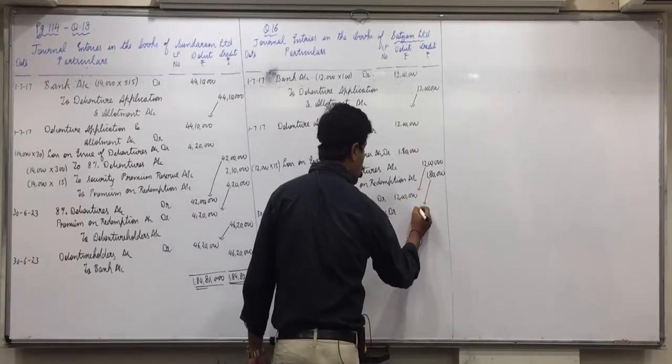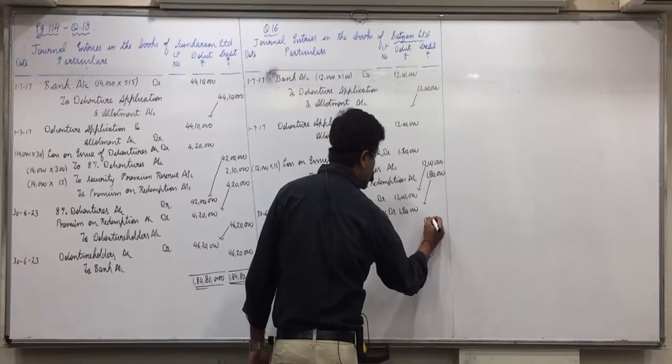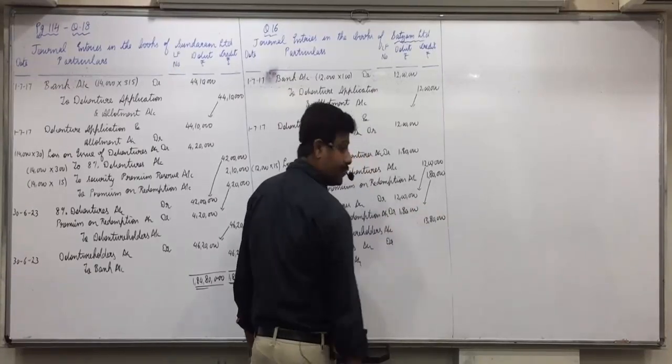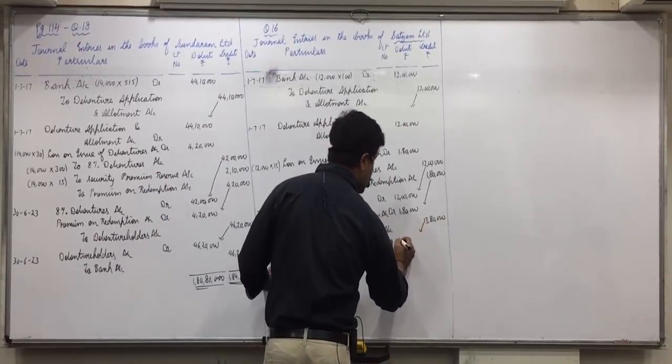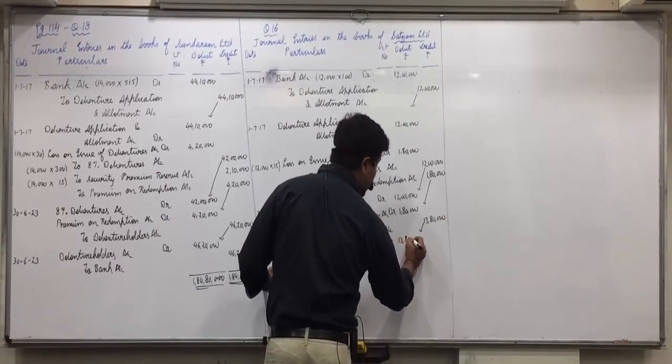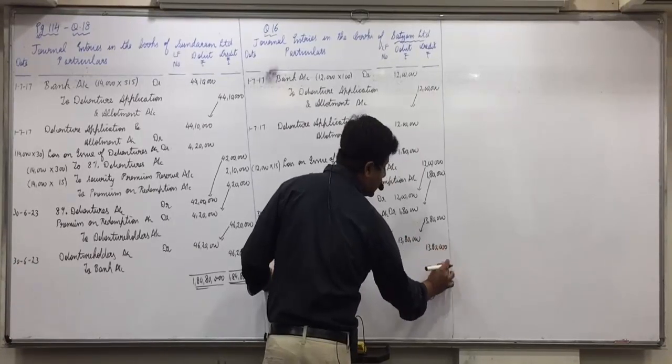Premium on redemption you'll close with the full amount 1,80,000, to debenture holders 13,80,000. And the last entry on 30/6/23, debenture holders account debit 13,80,000 to bank account, will pay the full amount 13,80,000.